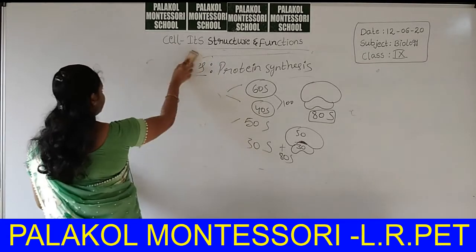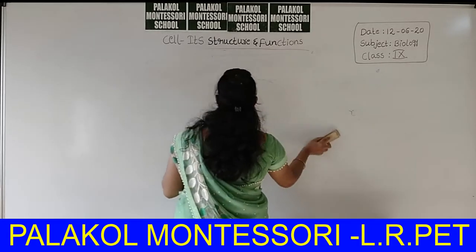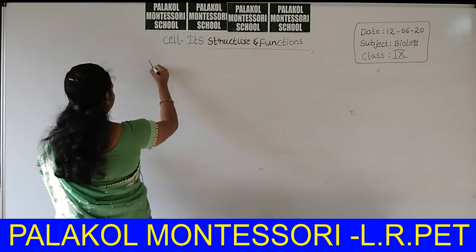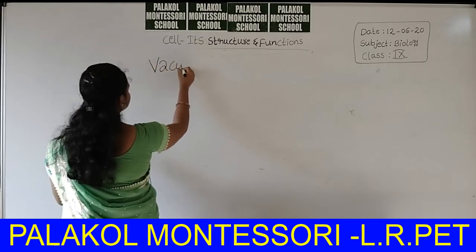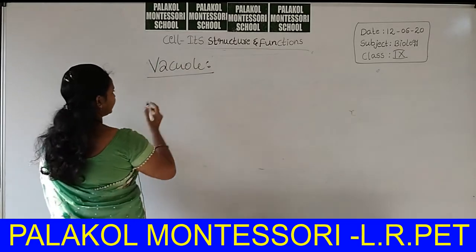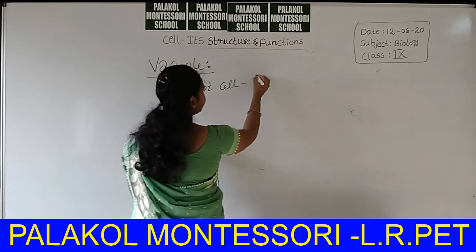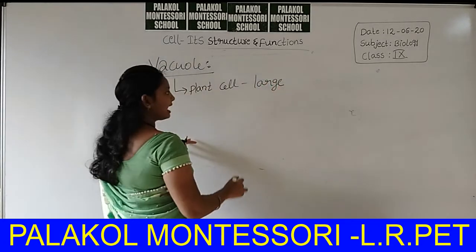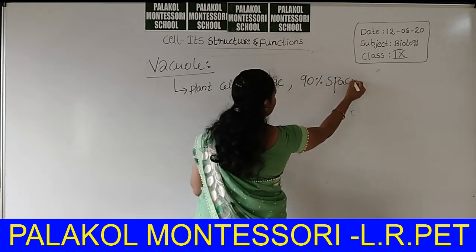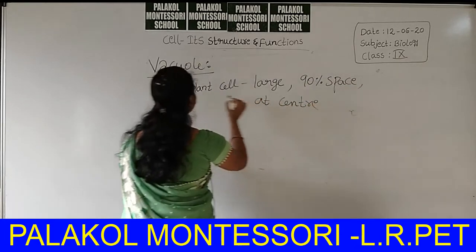Next one, vacuole. In the case of a plant cell, the vacuole is large and can occupy about 90% of the space, and it is present at the center of the plant cell.